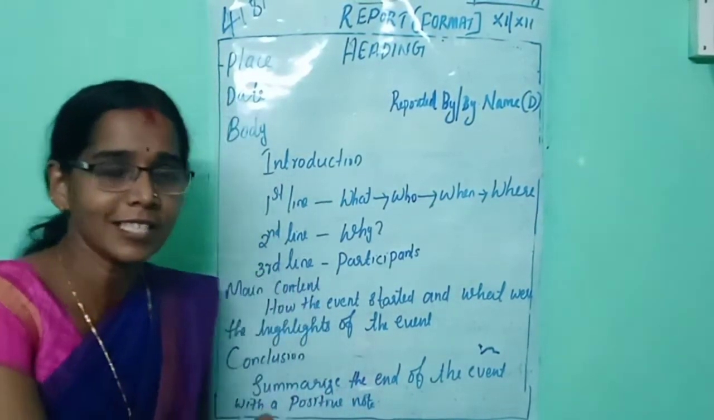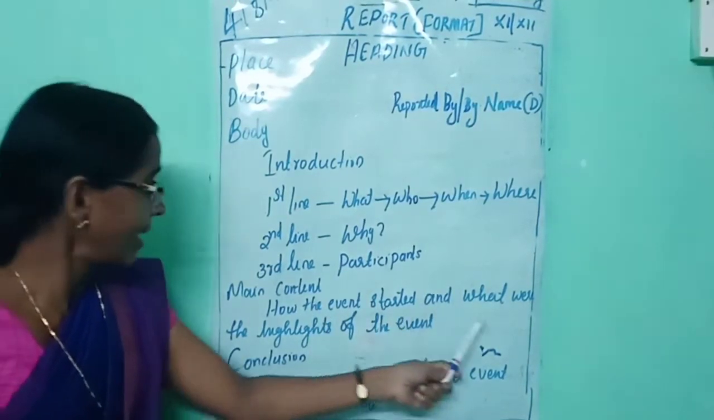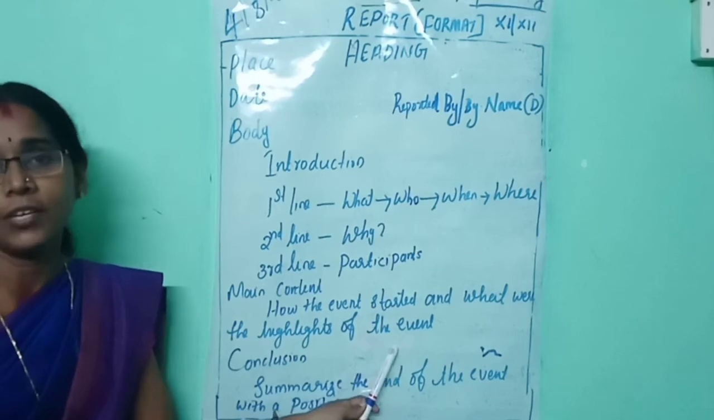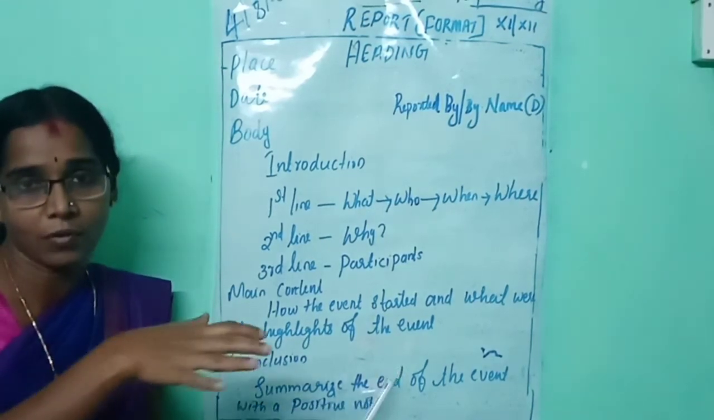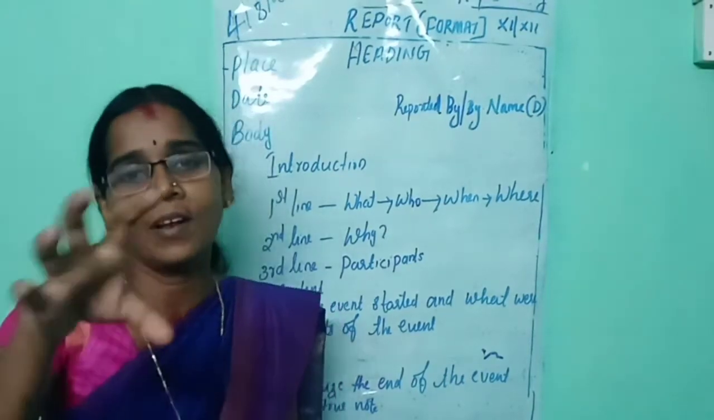What are the two questions I have written here? How the event started and what were the highlights of the event. When you write about these two questions, your second paragraph, your main content, will be ready.